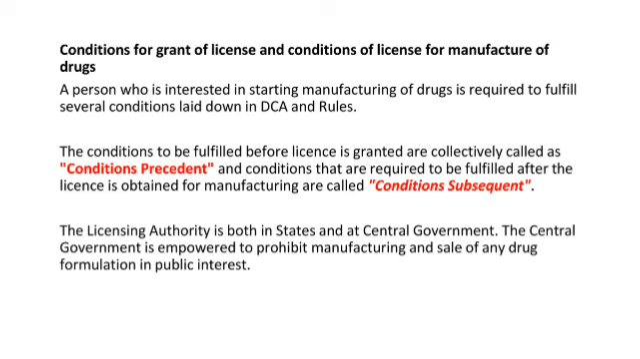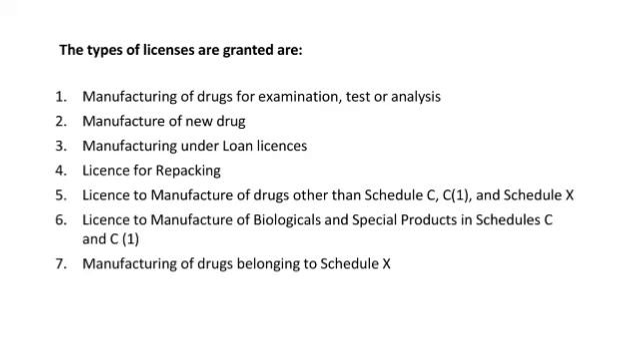A person who is interested in starting manufacture of drugs is required to fulfill several conditions laid down in DCA and rules. The conditions to be fulfilled before license is granted are collectively called condition precedent, and conditions that are required to be fulfilled after the license is obtained for manufacturing are condition subsequent.